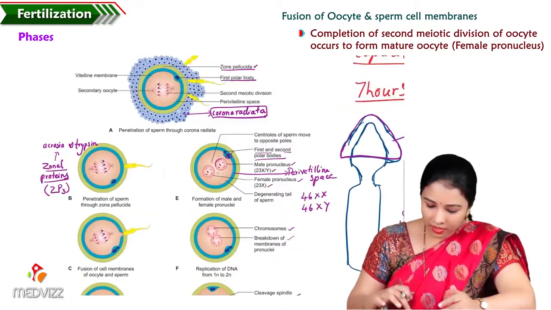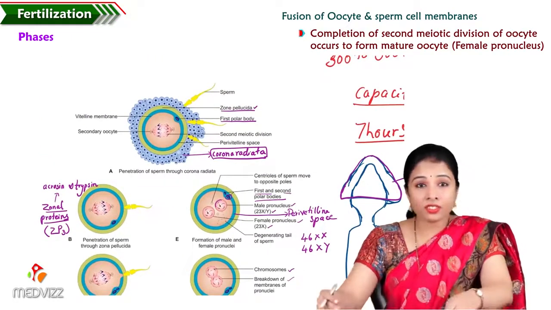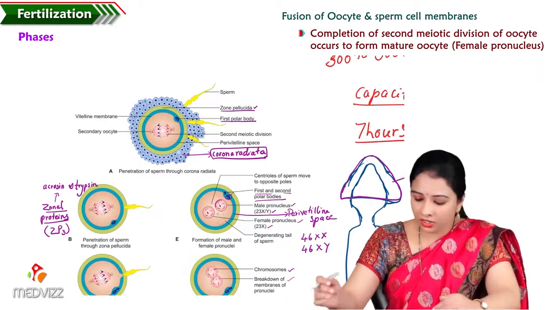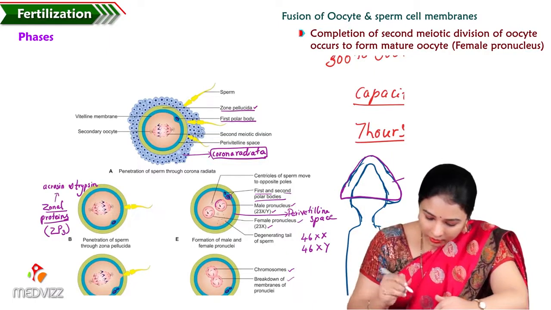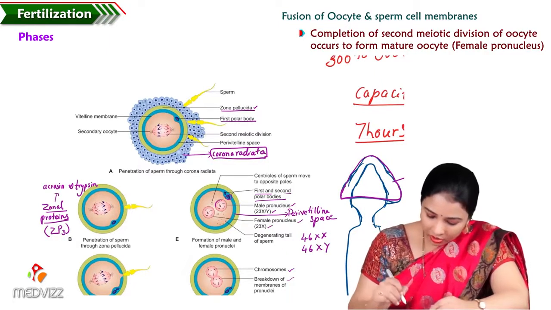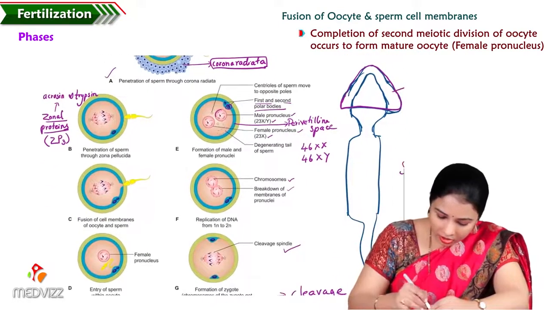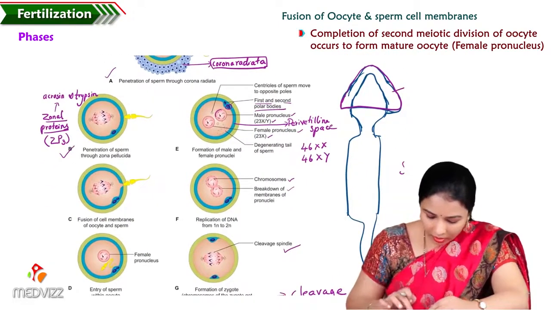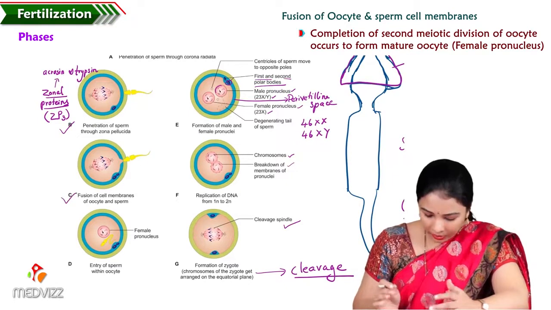So these are the different phases of fertilization. First is the pre-fertilization changes, that is capacitation of the sperm. Second is penetration: first through the corona radiata, second through the zona pellucida, then third, fusion of the cell membranes of the oocyte and sperm.